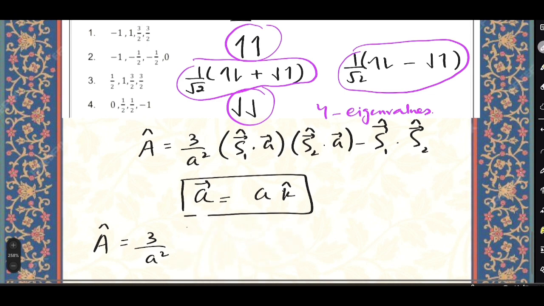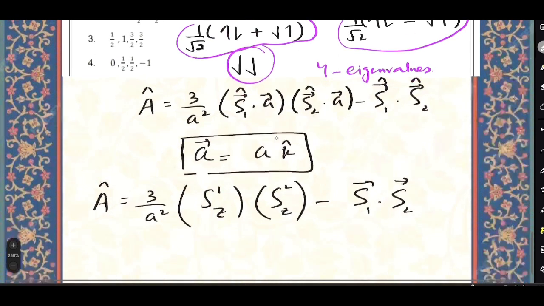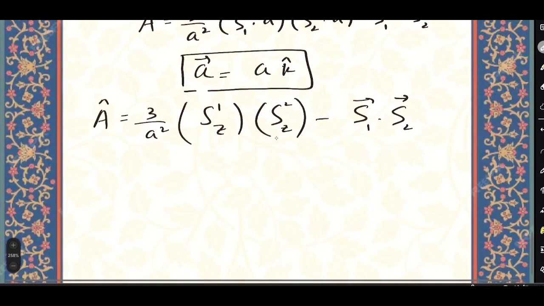We'll have SZ on first particle and SZ on second particle minus S1 dot S2. Okay, now S1 dot S2. What is S1 dot S2? Let's try to. S1 dot S2 is simply a dot product, so it will have